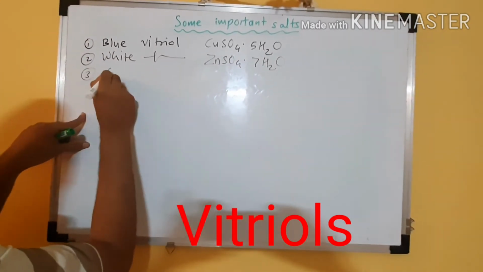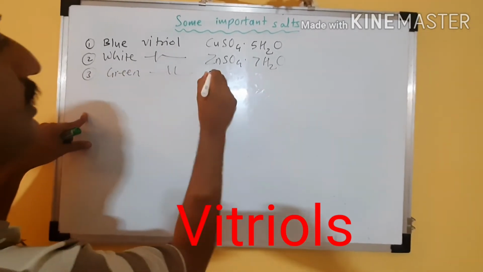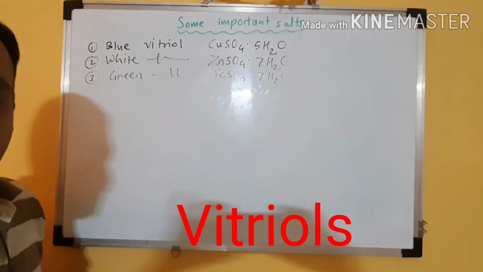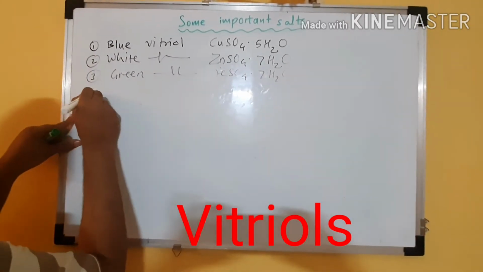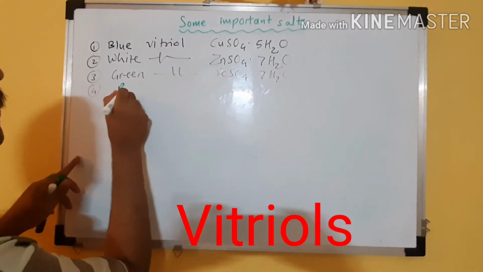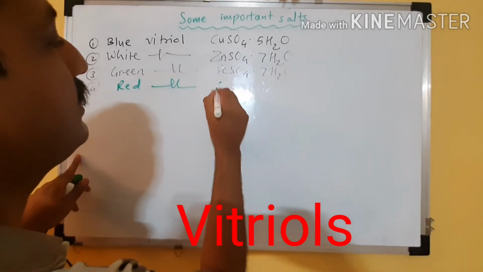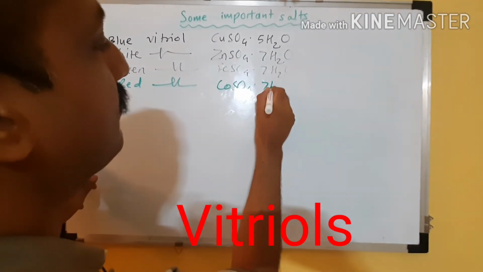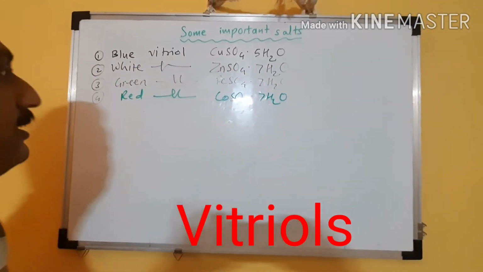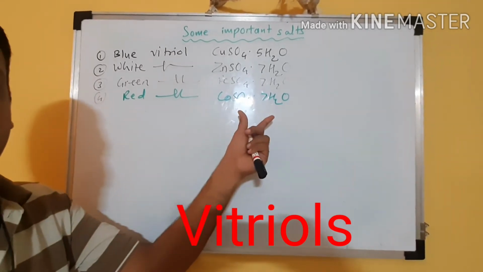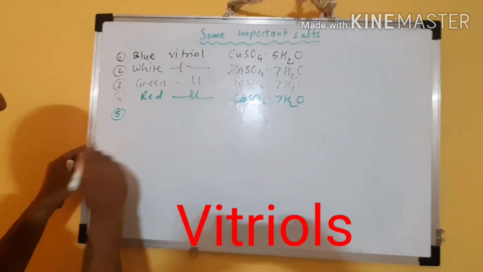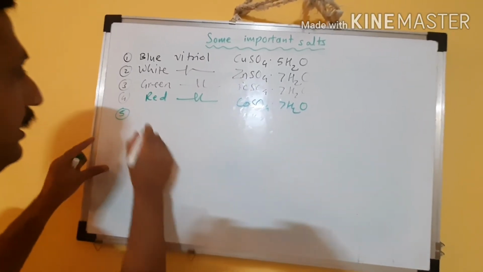Then there is green vitriol. Green vitriol is FeSO4 7H2O. The fourth one is red vitriol. Red vitriol is CoSO4 7H2O. So these are the salts, and names like blue, red and green are given because these salts have that characteristic color.